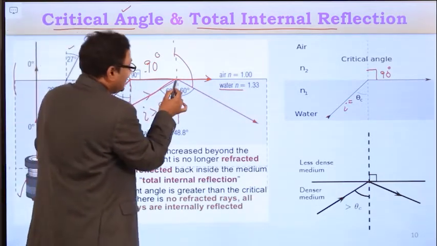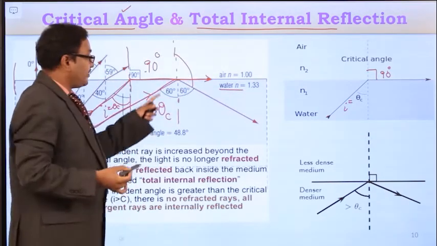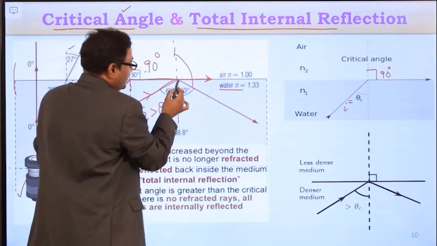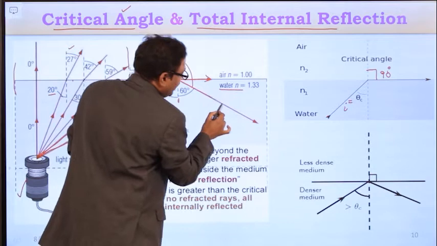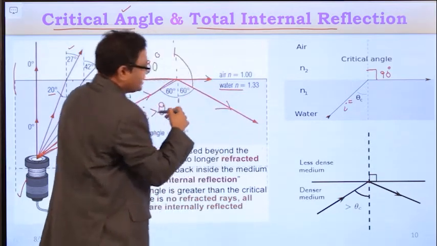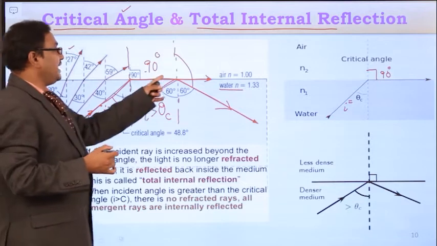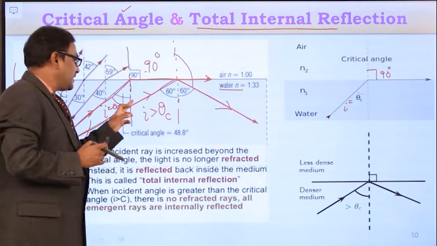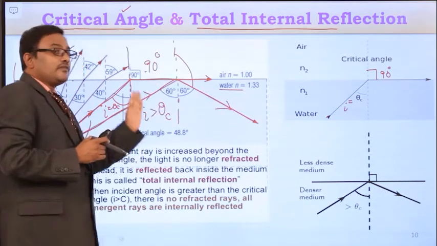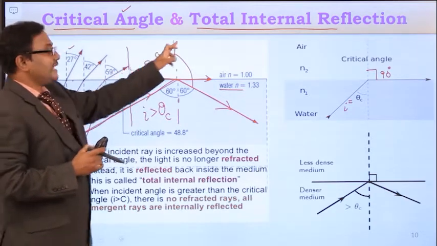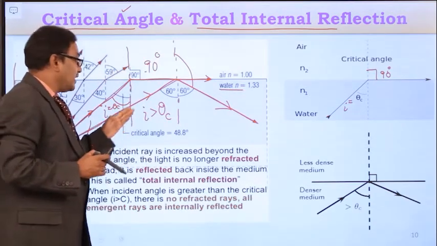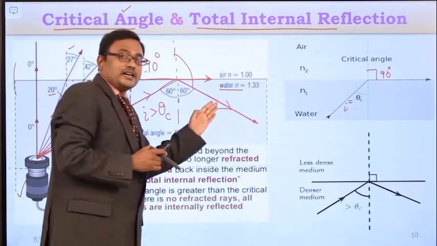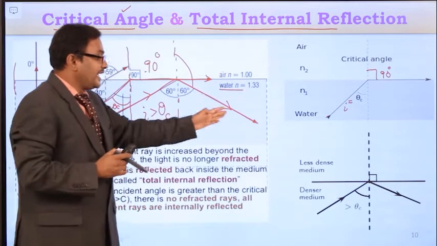If it is greater than 90, the light ray will not be refracted. In this case, the light ray no longer bends into the rarer medium. That light ray is totally internally reflected into the denser medium. Light rays with incident angles less than or equal to the critical angle bend into the rarer medium, and the incident light rays whose angle of incidence is greater than theta c are all totally internally reflected into the denser medium.